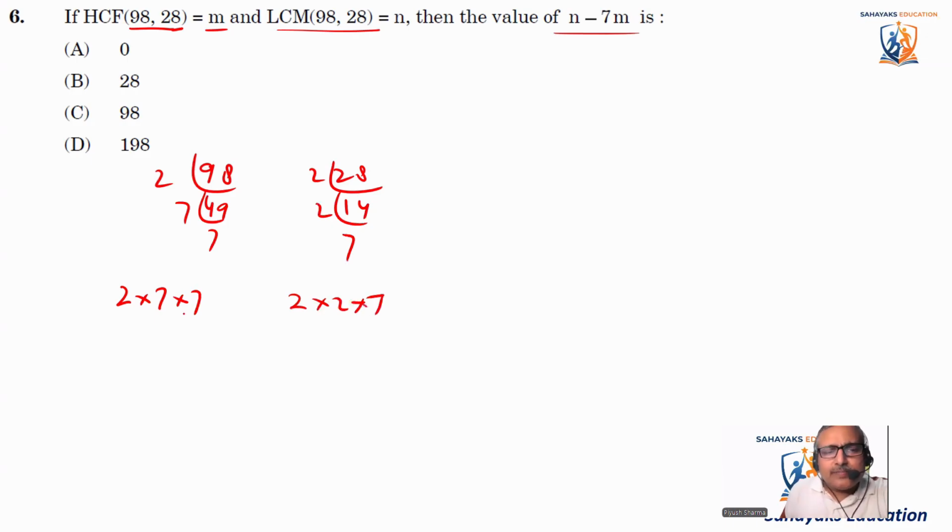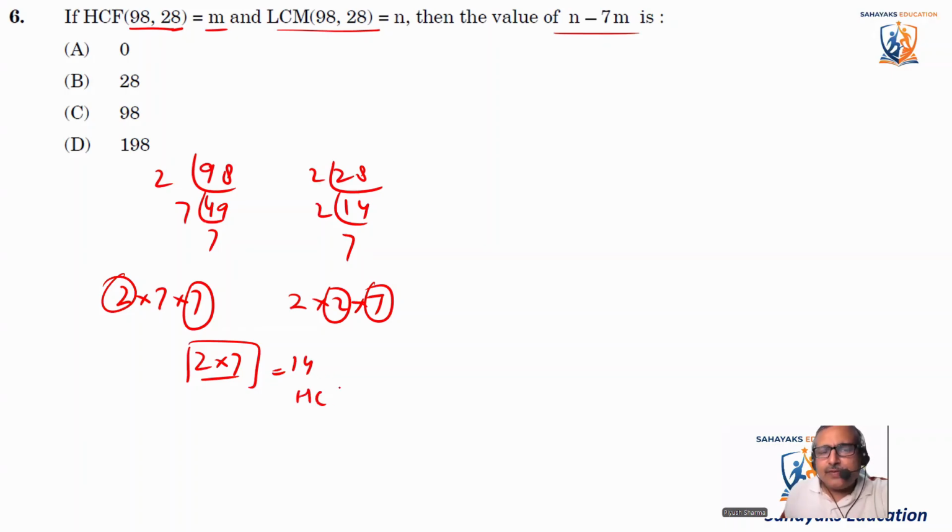So what is common here? 7 is common and 2 is common. Okay, so that means 2 multiplied by 7, 14. Okay, that is the HCF. So HCF is equal to 14. So we have noted down one thing. M is equal to 14.